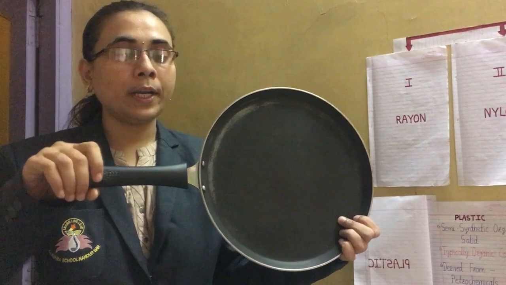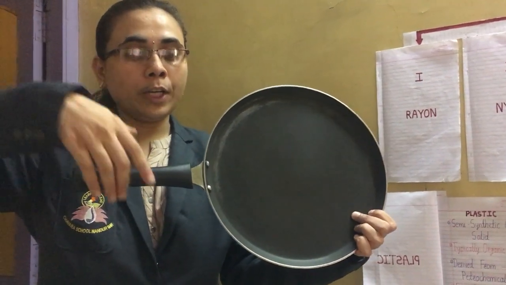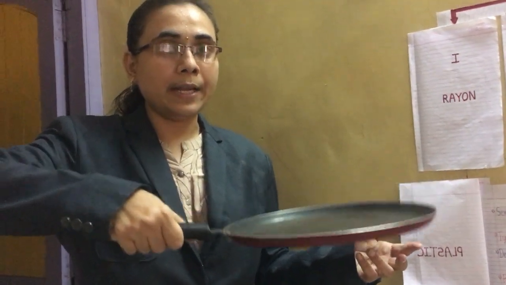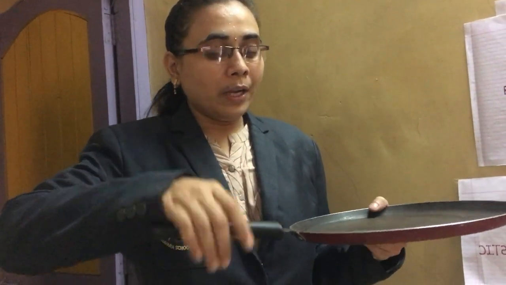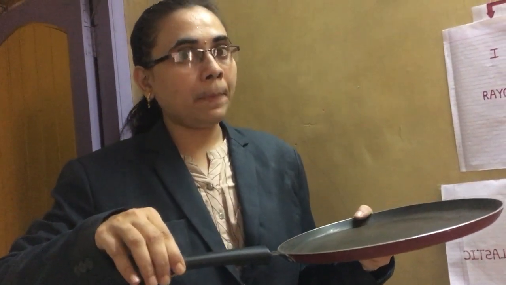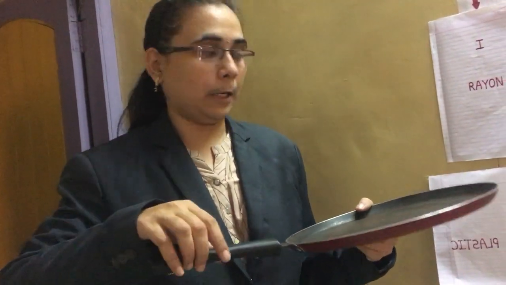So while cooking, to hold the non-stick pan we use the handle, or we hold it only by the handle side. Why? Because we will not get heat from the handle. So here it shows plastic will not allow heat to pass. That's why the handle of the non-stick pan or heating pan is made up of plastic.